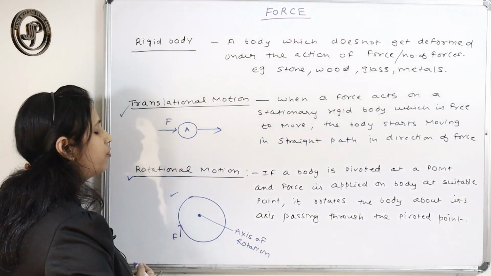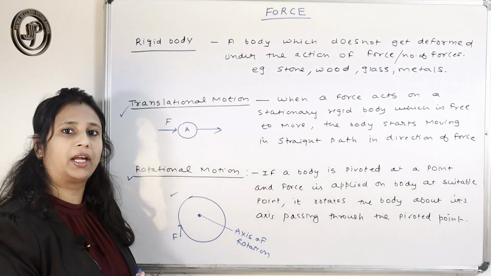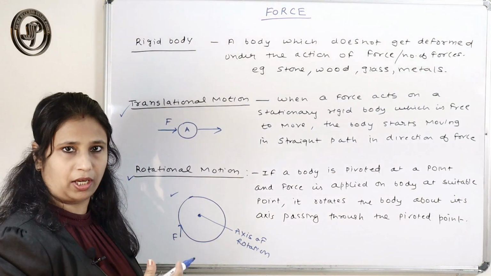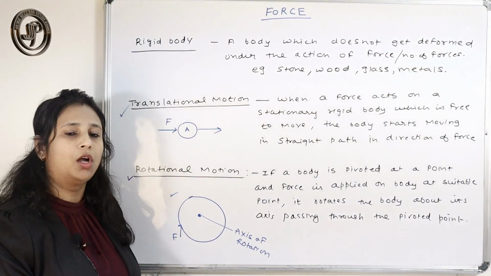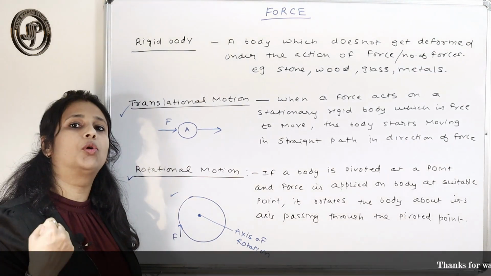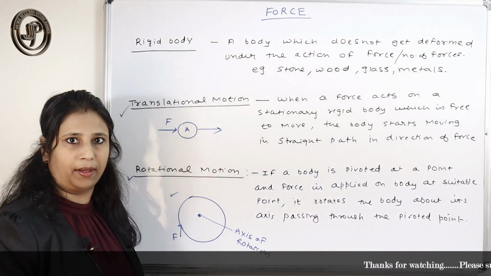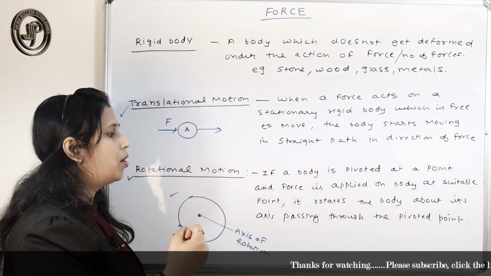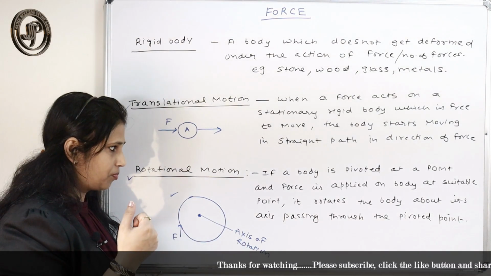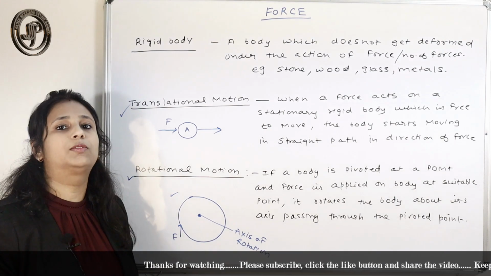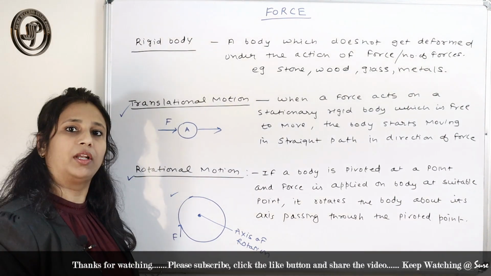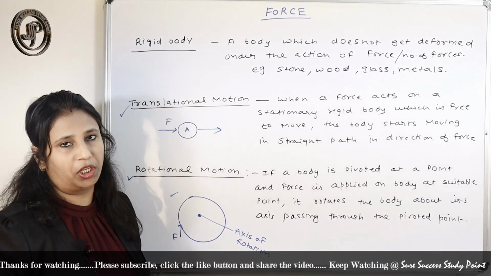An example of rotational motion that you can see in your day-to-day life, and can observe at your home also, is when you open or close the door. The door is pivoted at a fixed point, which is called the hinges, its axis of rotation.